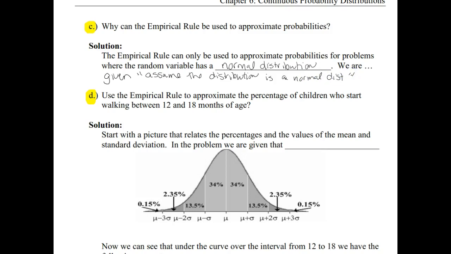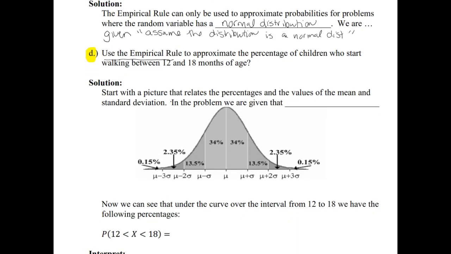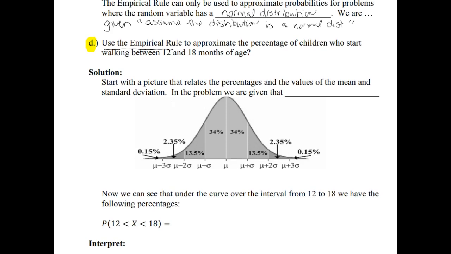All right, so part D says to use the empirical rule, so we're being told to use it, to approximate the percentage of children who start walking between 12 and 18 months of age. So we're going to start with a picture from the previous page, where in that video I had commented that these percentages never change. If we have a normal distribution, these 8 percentages are the approximate probabilities in all those given 8 intervals.